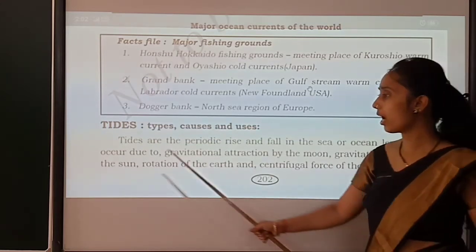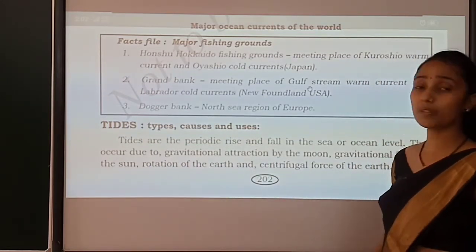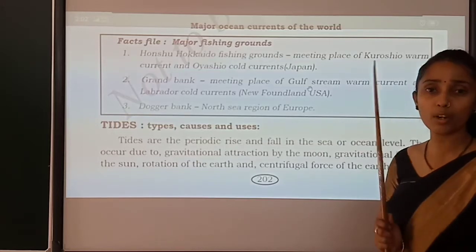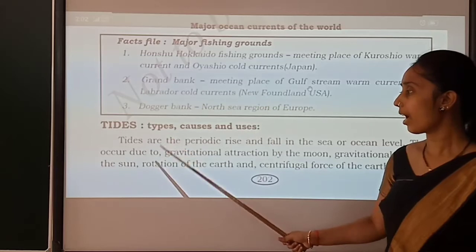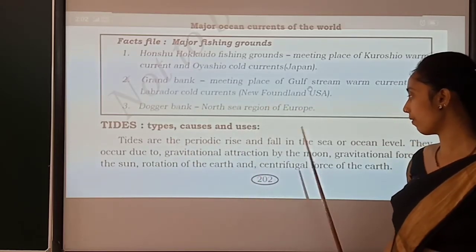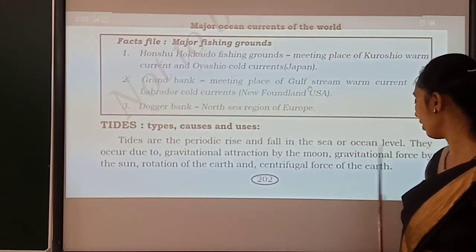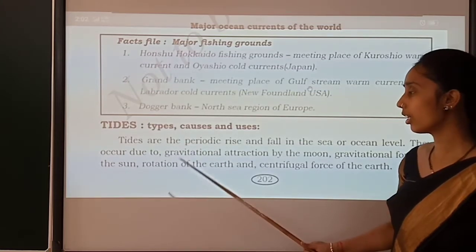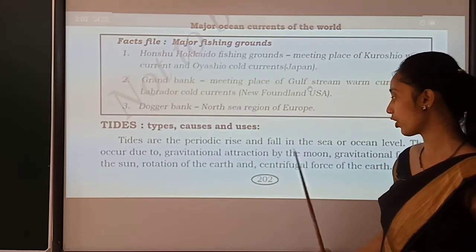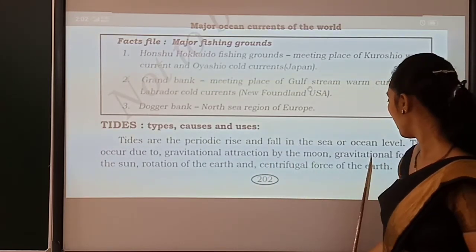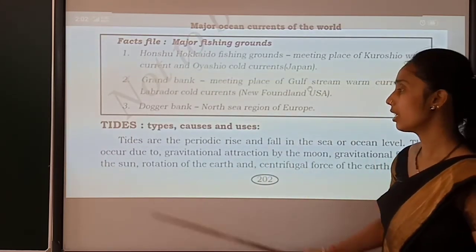Now the causes for the tide. This is very important for a 2 mark question. What do you mean by tide? Tides are a periodic rise and fall in the sea or ocean level. The causes for the tide are gravitational attraction by the moon and gravitational force by the sun.